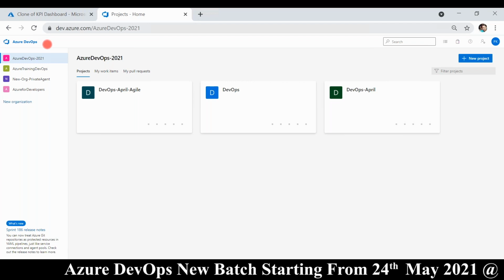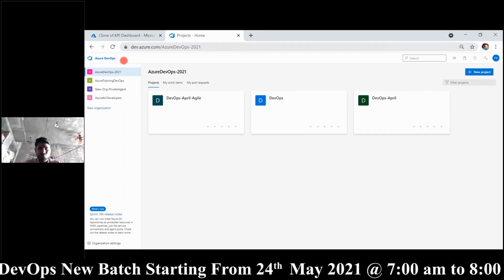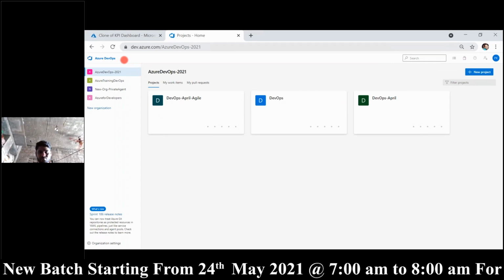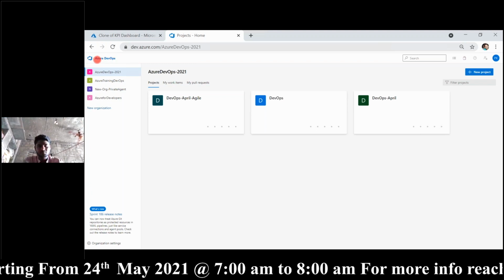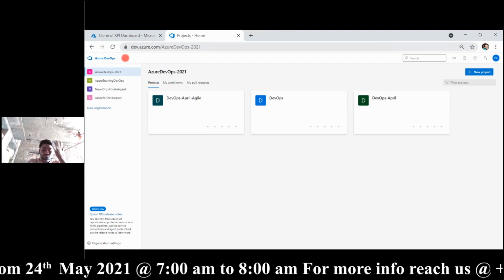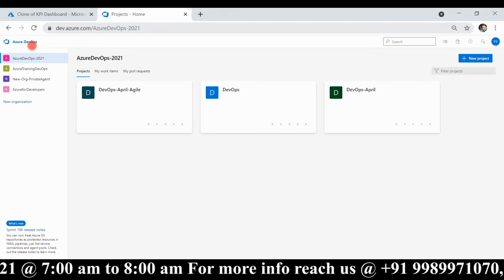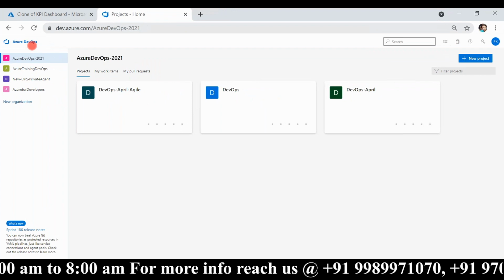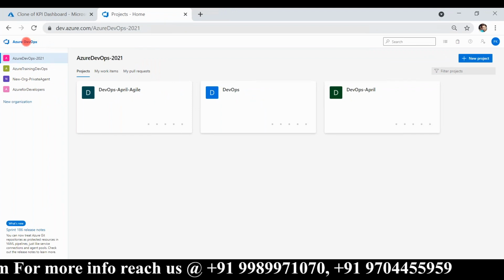Even if your servers and applications are hosted on-prem or on AWS or anywhere, you can still implement DevOps using this tool. So Azure DevOps can be used for automating everything, whether it is hosted inside Azure, inside some other cloud, or even on-prem.